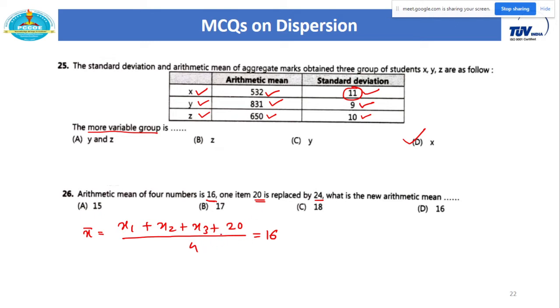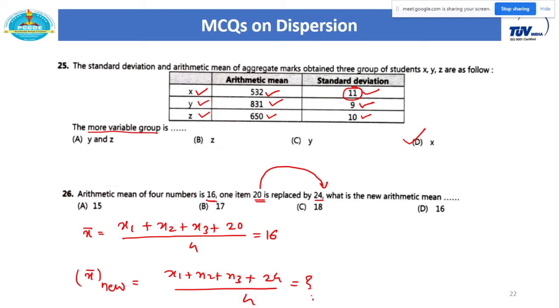This is the given data. What we have to calculate? We have to replace this 20 by 24 and calculate the new arithmetic mean. So the new arithmetic mean is equal to, just replace this 20 by 24, the remaining things are as they are, and calculate this value. To calculate this new arithmetic mean, we need the values of x1, x2 and x3, which you can calculate from the given data.